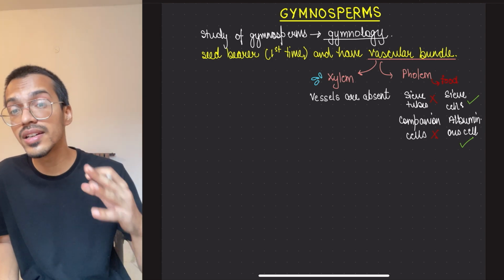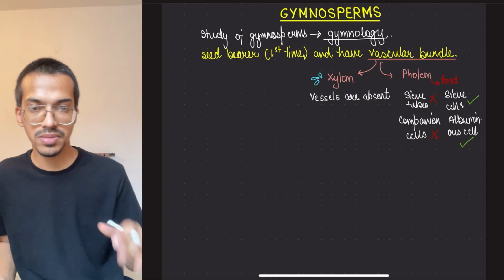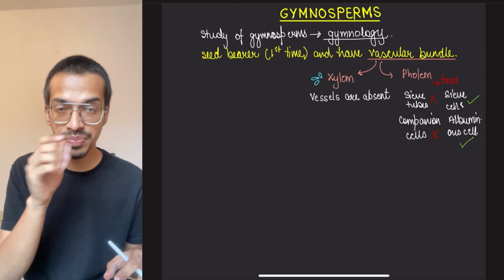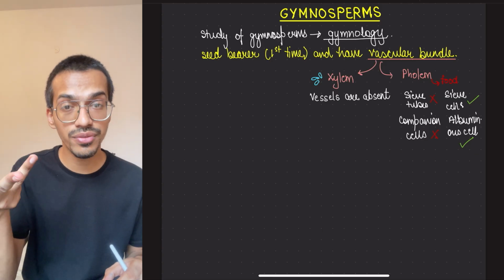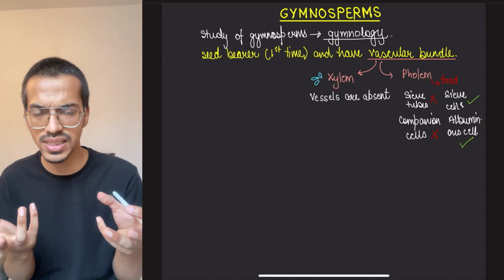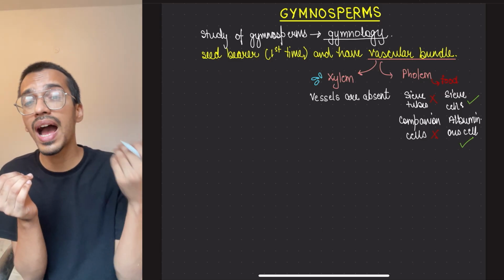But there are three higher gymnosperms. Basically, when dividing gymnosperms, just as we divided algae into three classes, here too we have lower gymnosperms and higher gymnosperms.